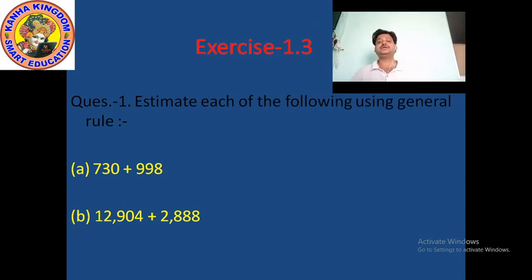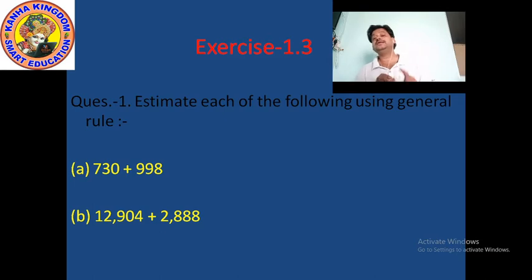And the B part is 12,904 plus 2,888. Which general rule do we use here? The first figure is 12,904 and the second figure is 2,888. So here we use nearest 1000, not nearest tens, nearest 100, or nearest 10,000.